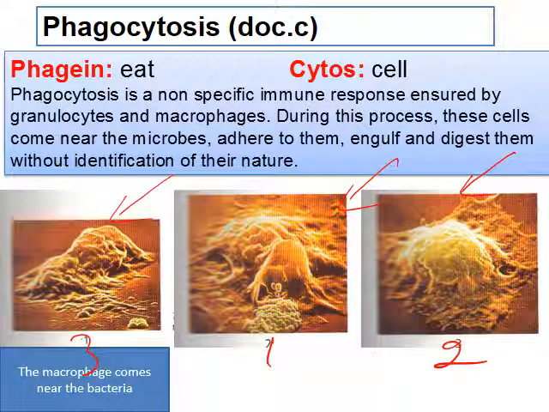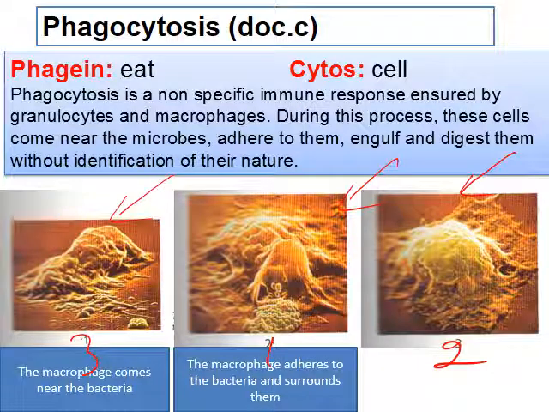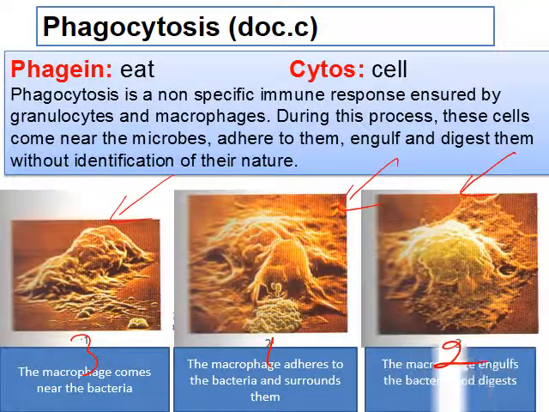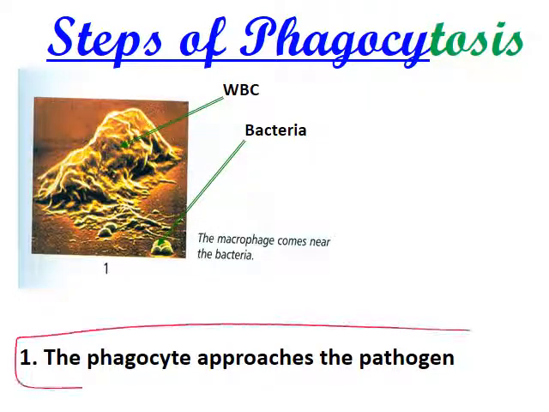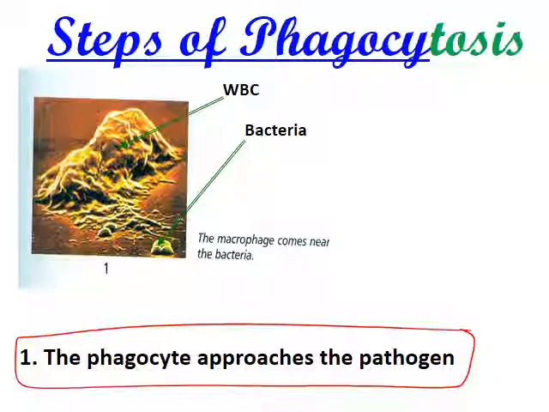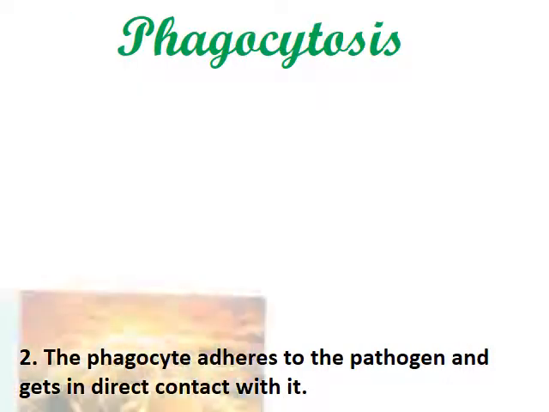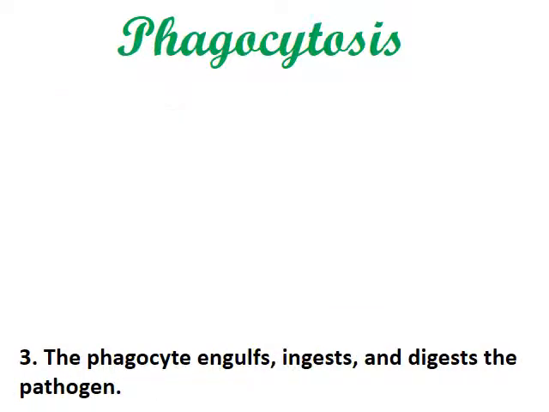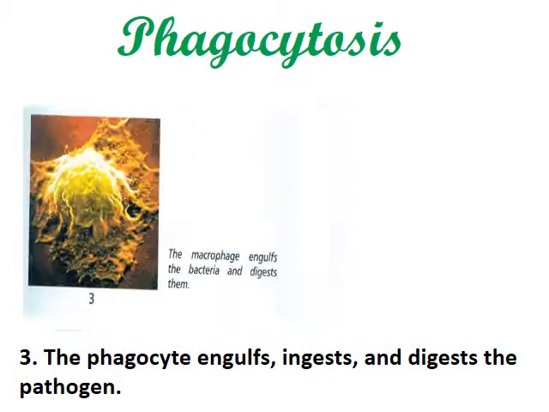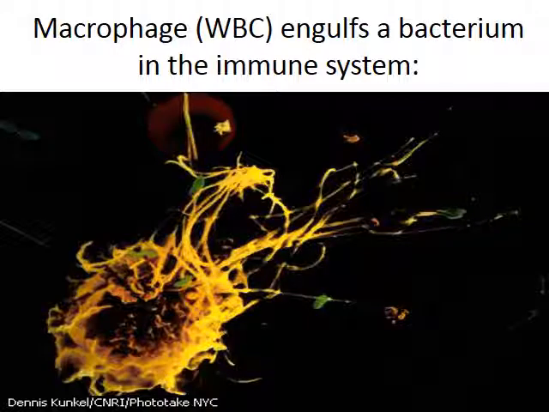That is the first step, the macrophage comes near the bacteria. Second, the macrophage adheres to the bacteria and surrounds them. Third step, the macrophage engulfs the bacteria and digests. So the first step, the phagocytes approach the pathogen. Second, the phagocytes adhere to the pathogen and get in direct contact with it. And the third step, the phagocyte engulfs, ingests, and digests the pathogen.